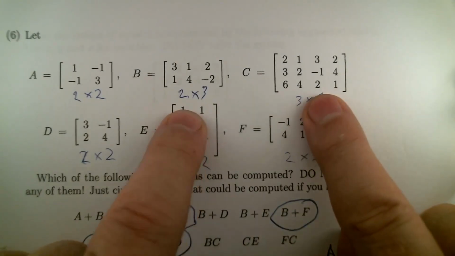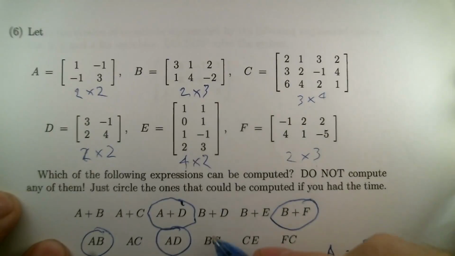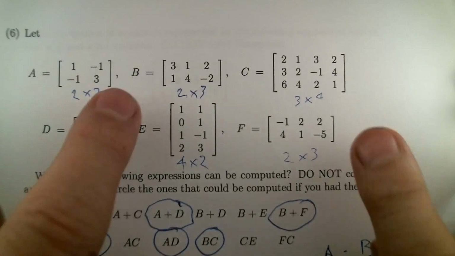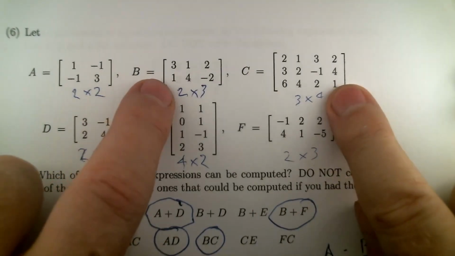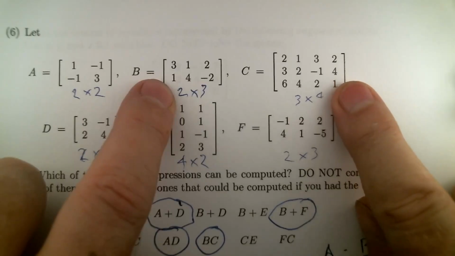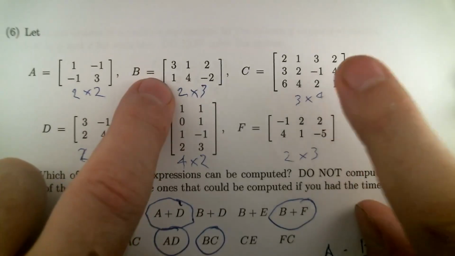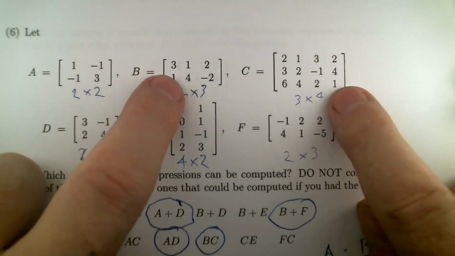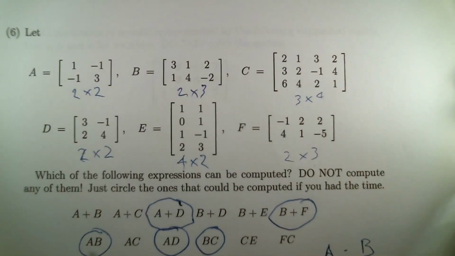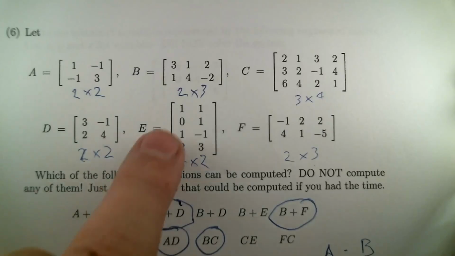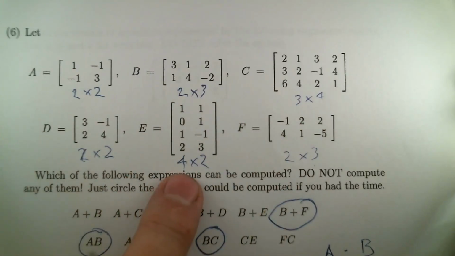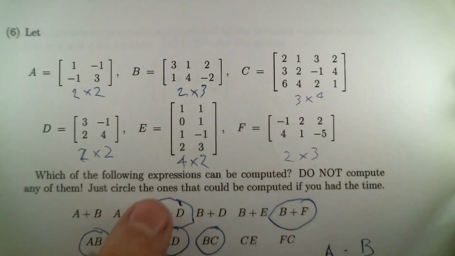Weirdly, those 3's match, and so that can be done. I should tell you the other numbers that are involved there, the 2 and the 4 in this one, tell you how big the product will be. So when you multiply this 2 by 3 times this 3 by 4, you'll get a 2 by 4 answer. What else? C times E, that is a 3 by 4 times a 4 by 2. The 4's are the inner dimensions, and they match.